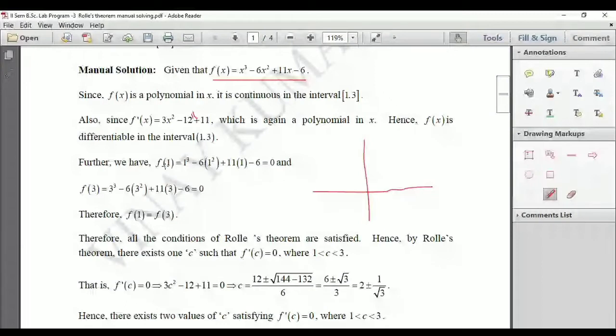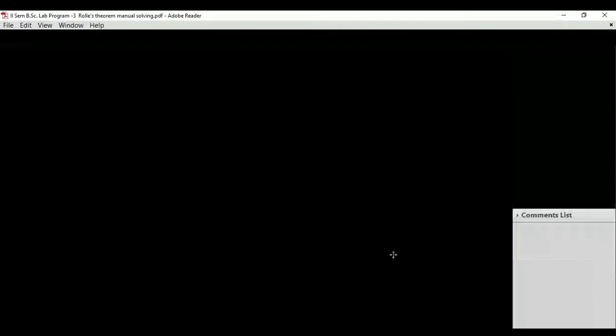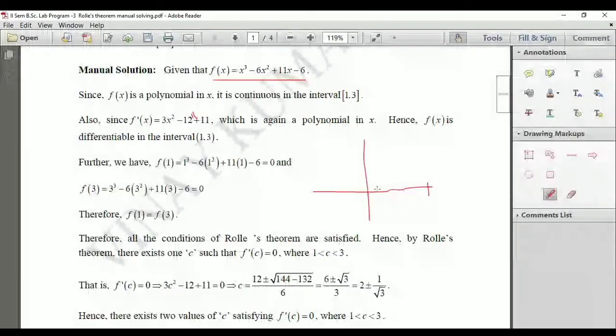Suppose this is x equal to 1, then at this point the height is 0, so this point comes on the x-axis. And when you give x equal to 3, suppose this is 3, then the height is 0, so the graph is coming over the x-axis like this.